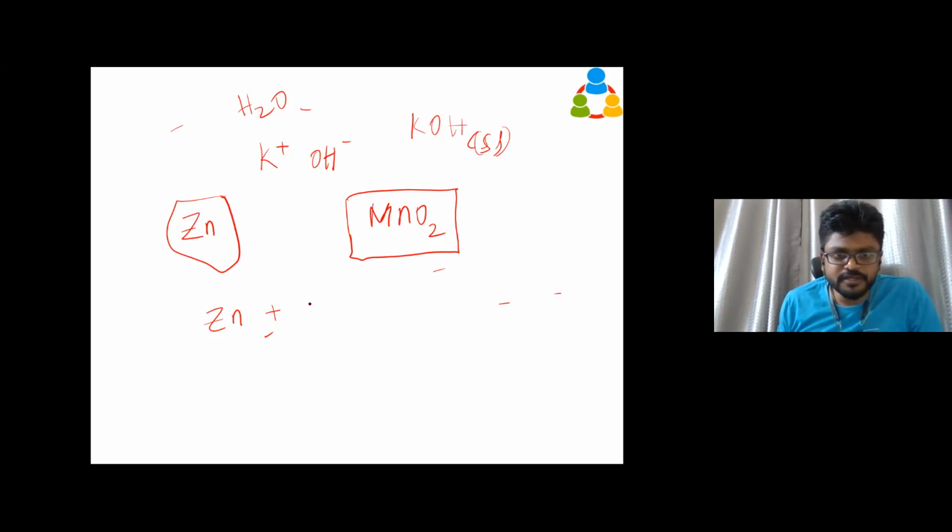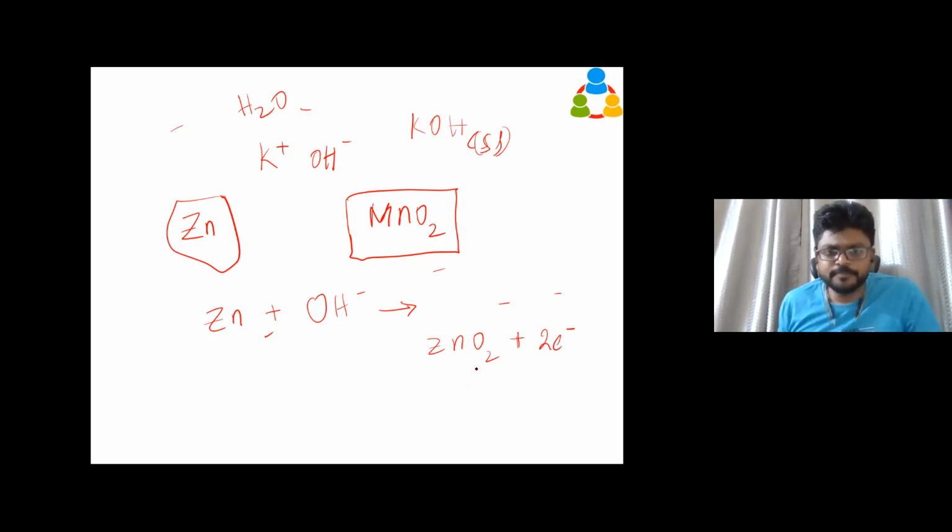So zinc is going to react with the hydroxyl ion. It's going to produce zinc oxide. I'm balancing here.